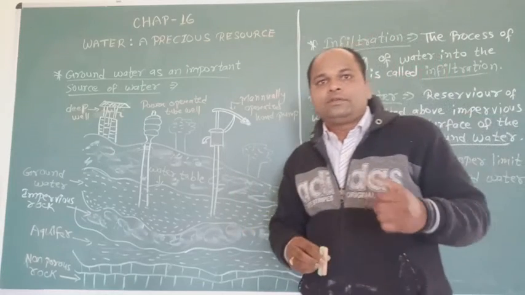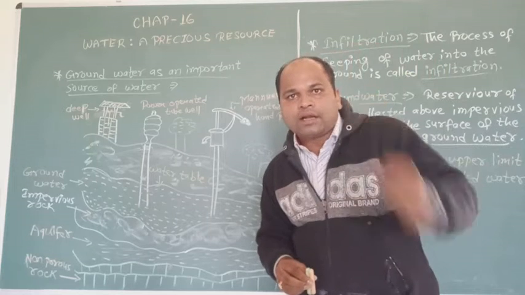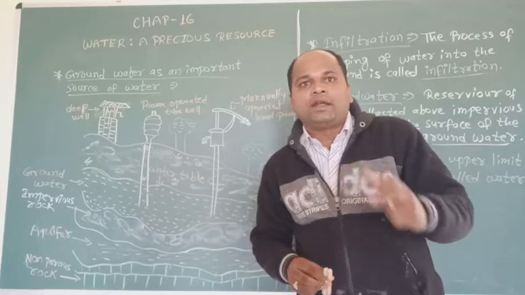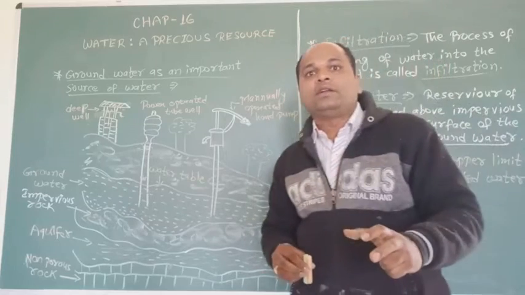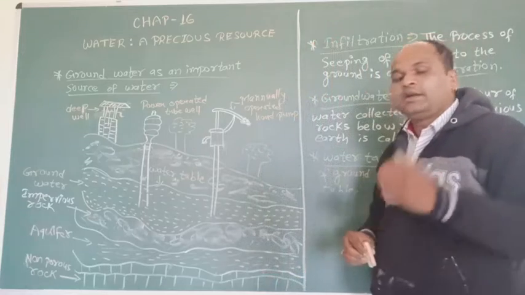Students, the gradual and continuous lowering of the water table is known as groundwater depletion. It is also known as depletion of the water table.